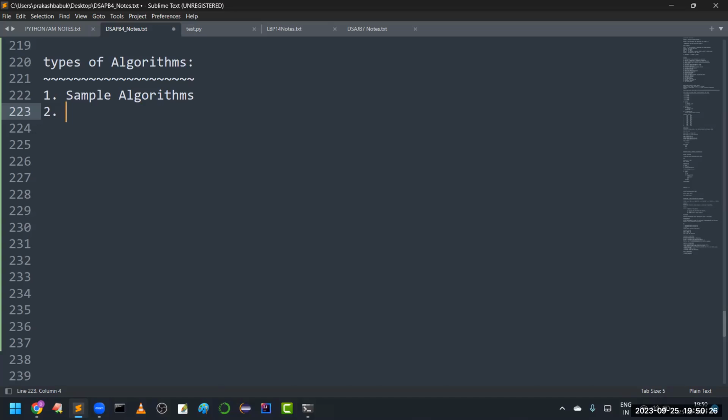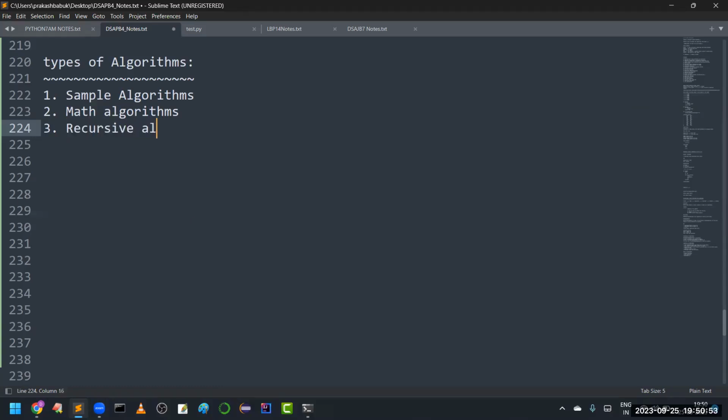And we also have math algorithms. If you want to do some mathematical calculations, some category is there, like factorial, or if they have given 2 points, you need to calculate the distance between the 2 points. If they have given a list of numbers, you need to calculate the sum of those numbers. So these things will come under mathematical algorithms.